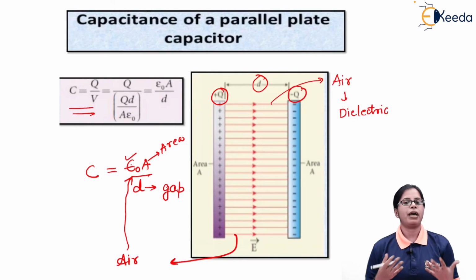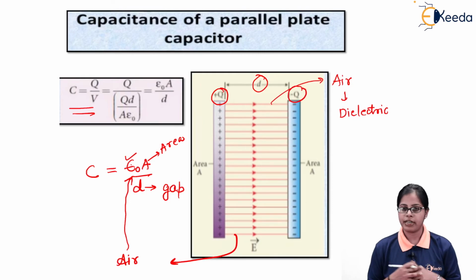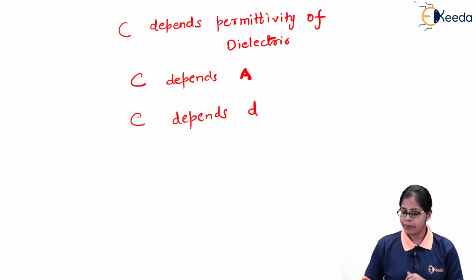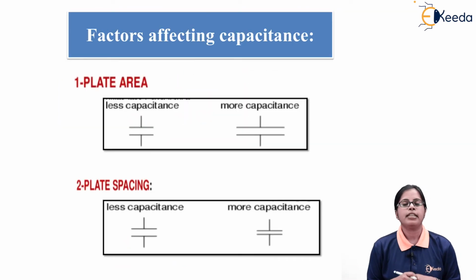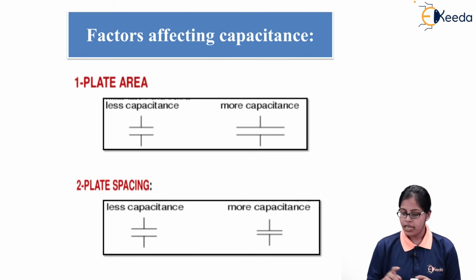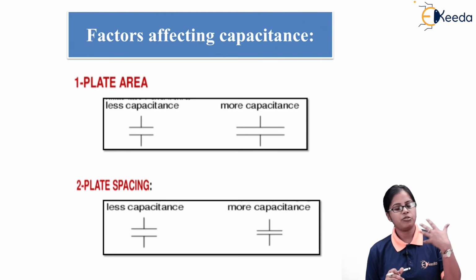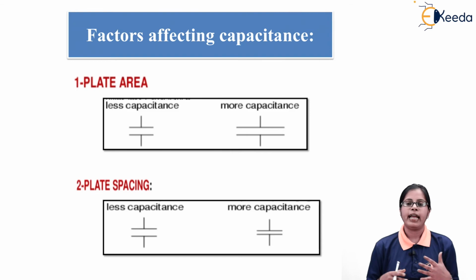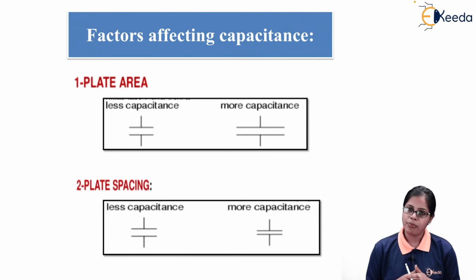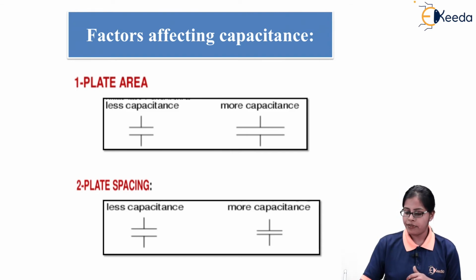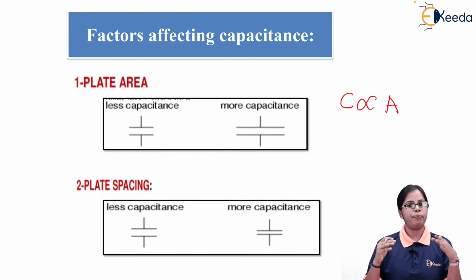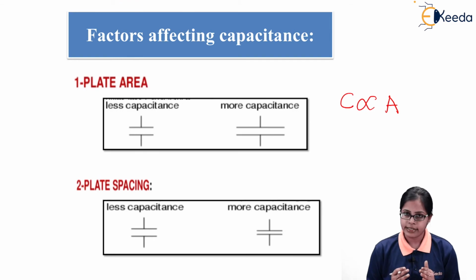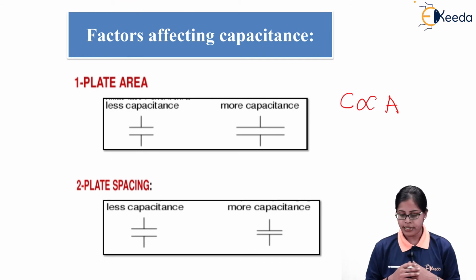So the capacitance of a parallel plate capacitor, if it is derived, depends on three parameters. So, factors affecting the capacitance: the capacitance of a parallel plate capacitor depends on three parameters, that is permittivity, cross-sectional area of the plate, and D, the gap between the two plates of the capacitor. As we are aware, C is directly proportional to A. So if the plate area is lesser, the capacitance will be less.